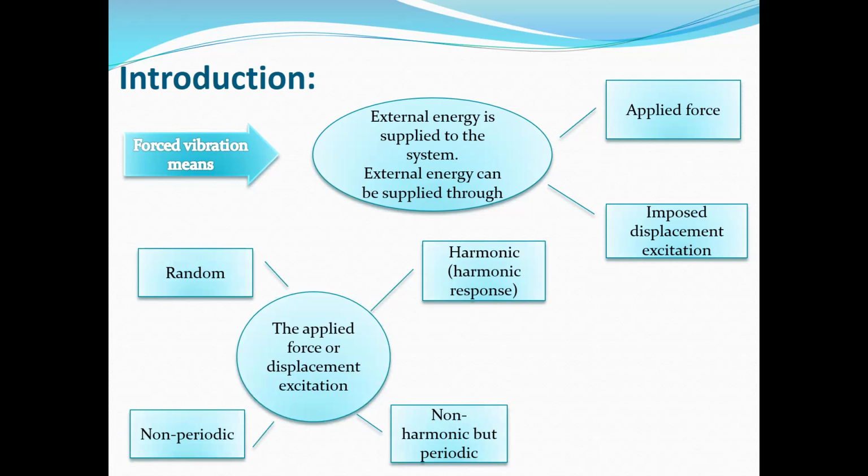The second one is when the excitation is non-harmonic, but it's periodic. And you will see in the next chapter that we will find the response for this type of excitation. In this type of system we can find the equivalent harmonics for a periodic excitation, and then using the method which is introduced in this section, we will solve the equation of motion.